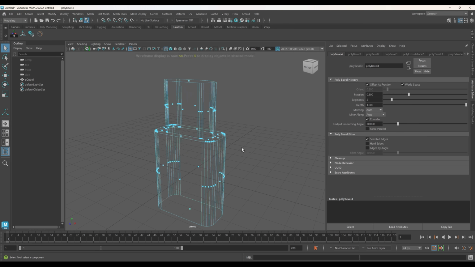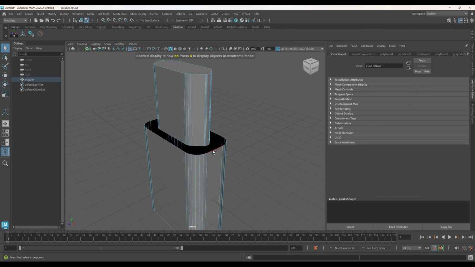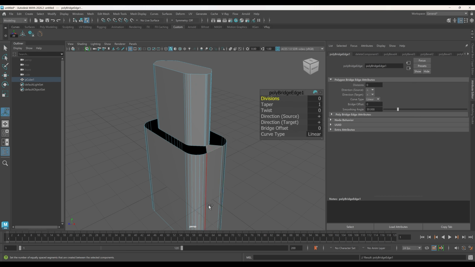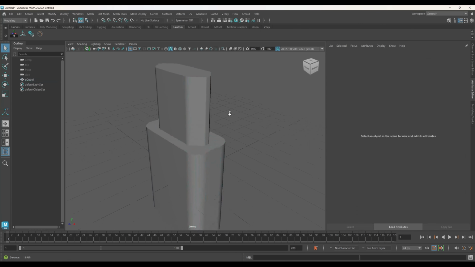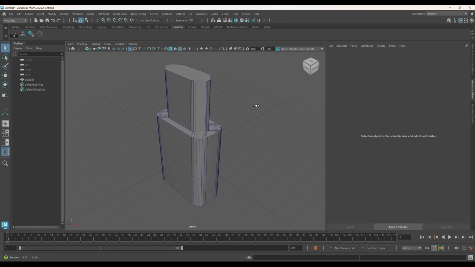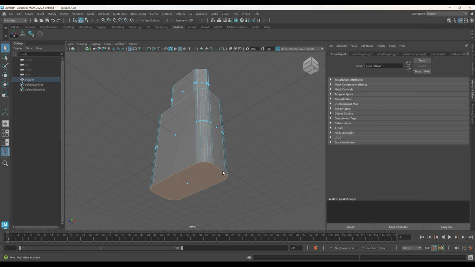Delete the faces in between to rebuild the topology. Select the opposing edges and apply bridge. Then select the edge loop, deselect this section, and apply bridge all at once. Extrude the bottom section to create the shape.